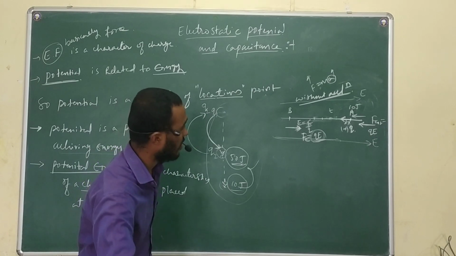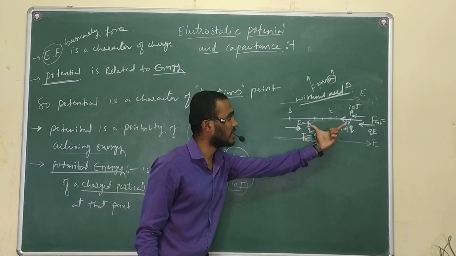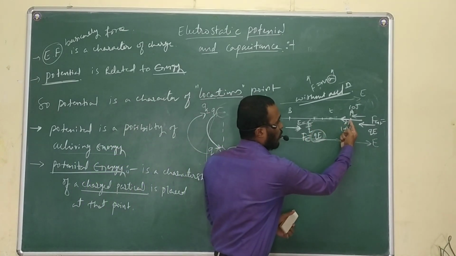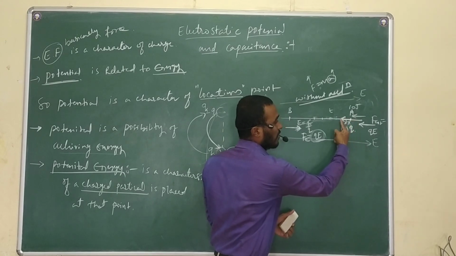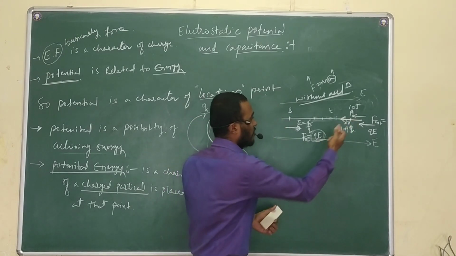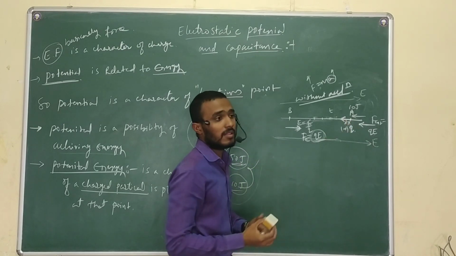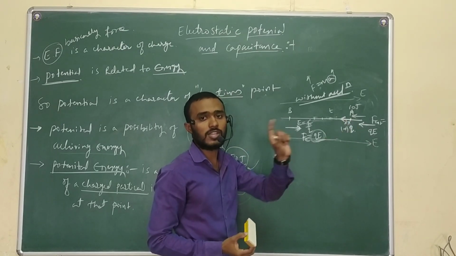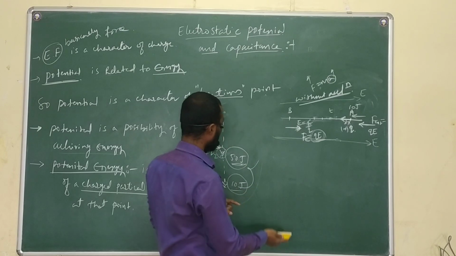Let us discuss what I have discussed. Just see, if the point charge is displaced from here to here, on displacing the position from one point to another point, work will be done on the charge. So that work done I will define here.